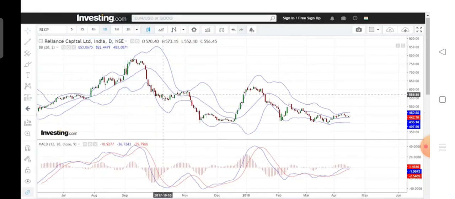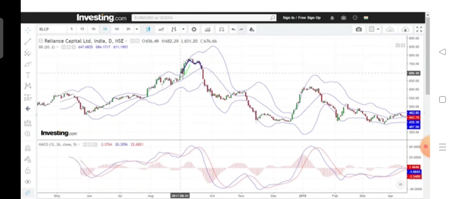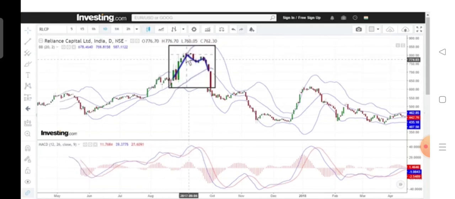Another way of taking a divergence trade is using the Bollinger Band and the MACD and looking for M tops and W bottoms. When we look at the Reliance Capital chart here, we can see this is a very good M top. First there is an up move and the top is outside the Bollinger Band.